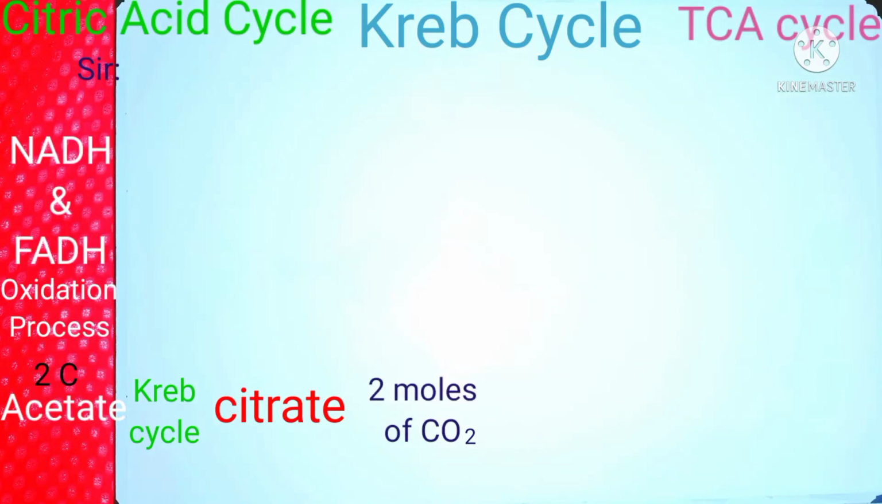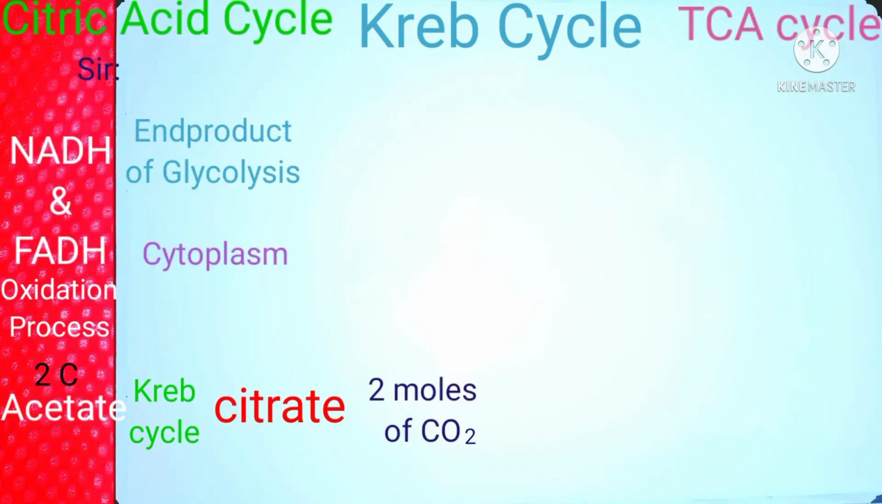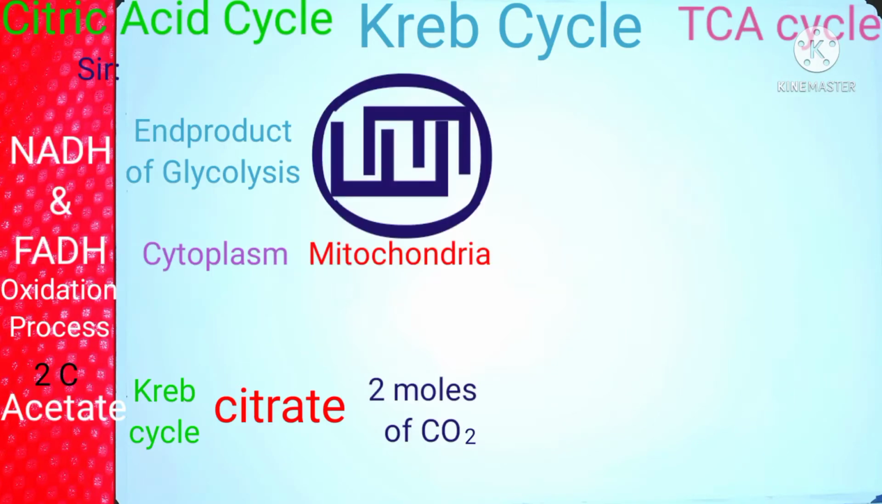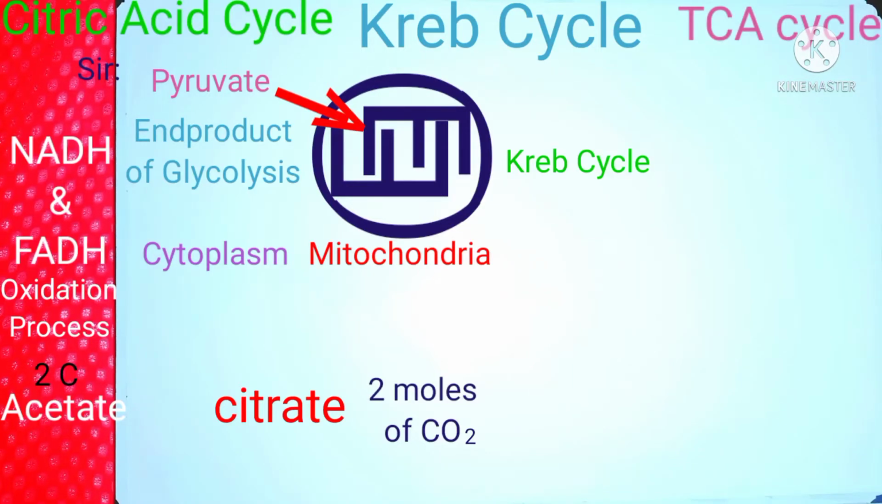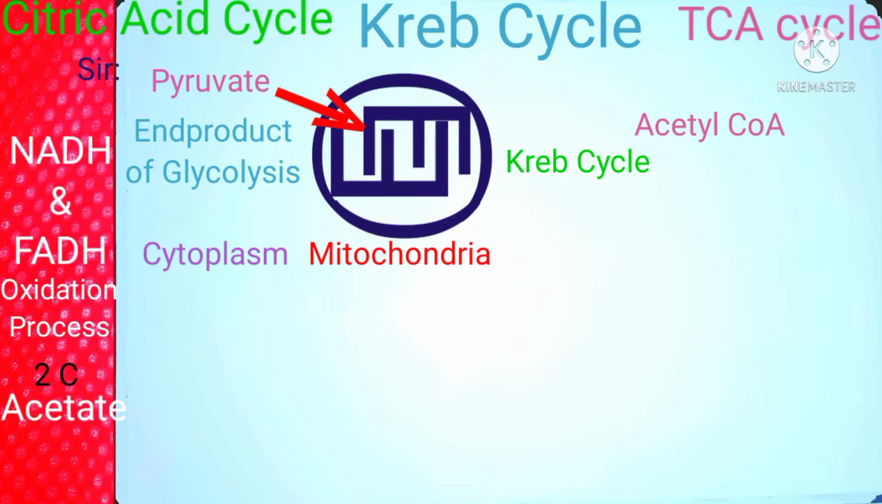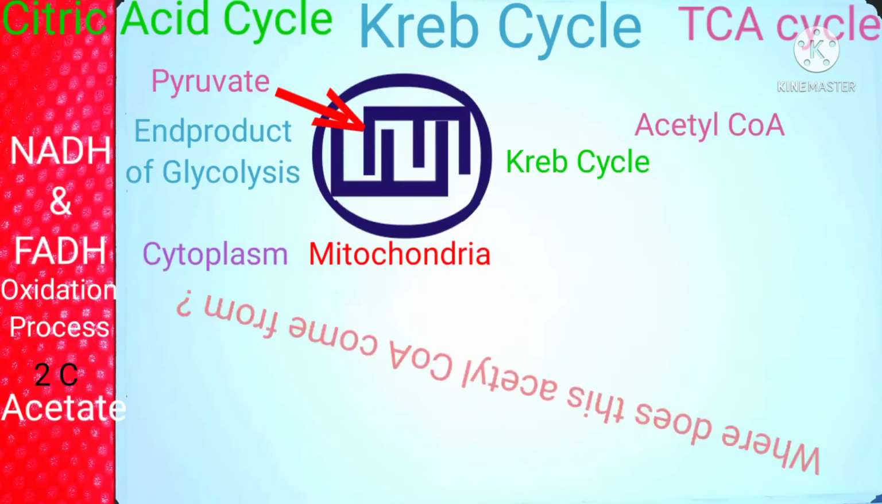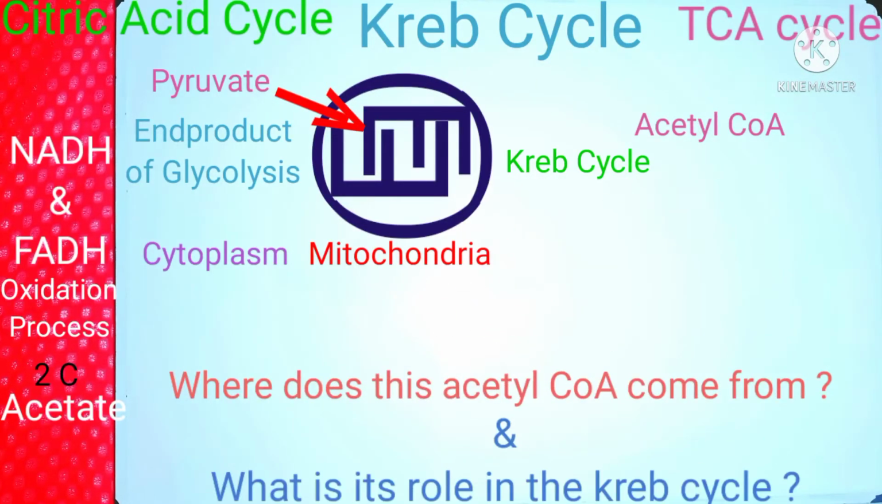So when the end product of glycolysis moves from the cytoplasm towards the mitochondria, after a series of modifications, as soon as pyruvate moves into the mitochondria, we can begin the next steps, known as the Krebs cycle. The Krebs cycle begins with acetyl CoA. But where does this come from and what is its role in the Krebs cycle? This is very important to understand.